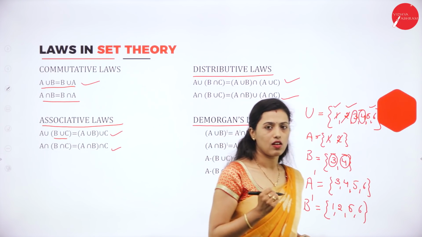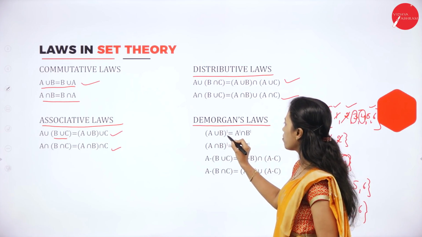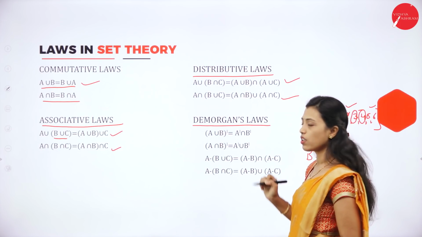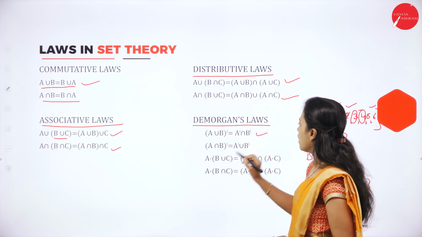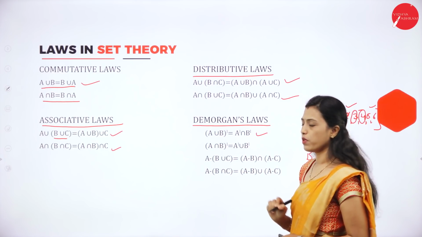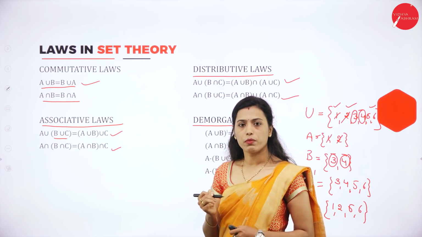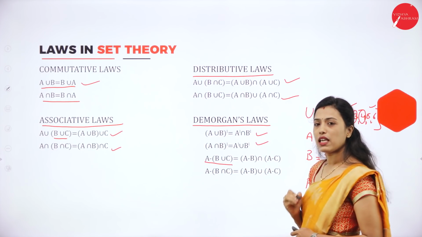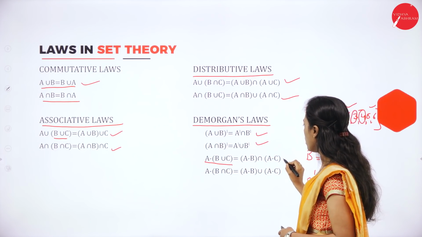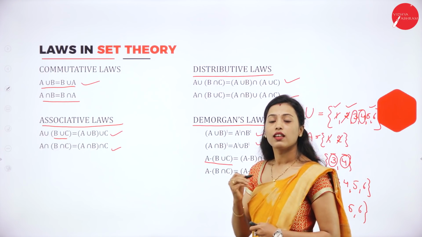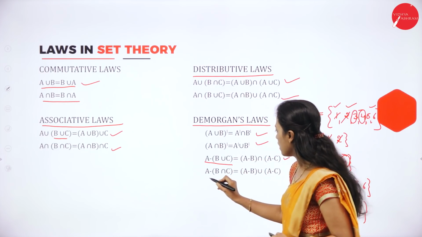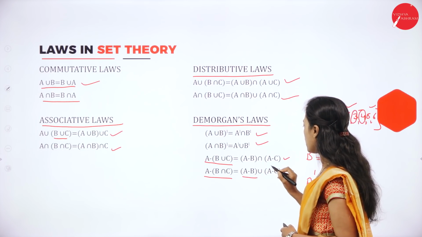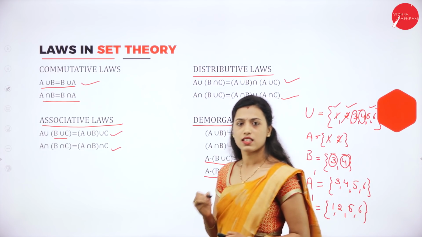So De Morgan's law says that (A union B) whole complement is equal to A complement intersection B complement. Then (A intersection B) whole complement is equal to A complement union B complement. Then A minus (B union C) is equal to (A minus B) intersection (A minus C). Then A minus (B intersection C) is equal to (A minus B) union (A minus C).